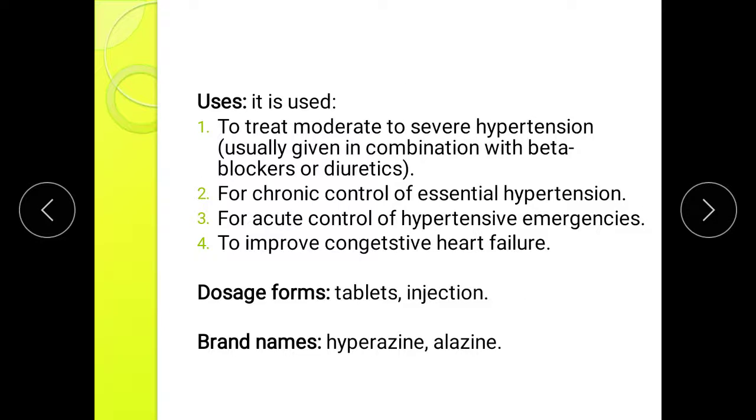Uses of hydralazine: it is used to treat moderate to severe hypertension, usually given in combination with beta blockers or diuretic, for chronic control of essential hypertension, for acute control of hypertensive emergencies, and to improve congestive heart failure. Dosage forms are tablet and injection. Brand names are Hyperazine and Alazine.